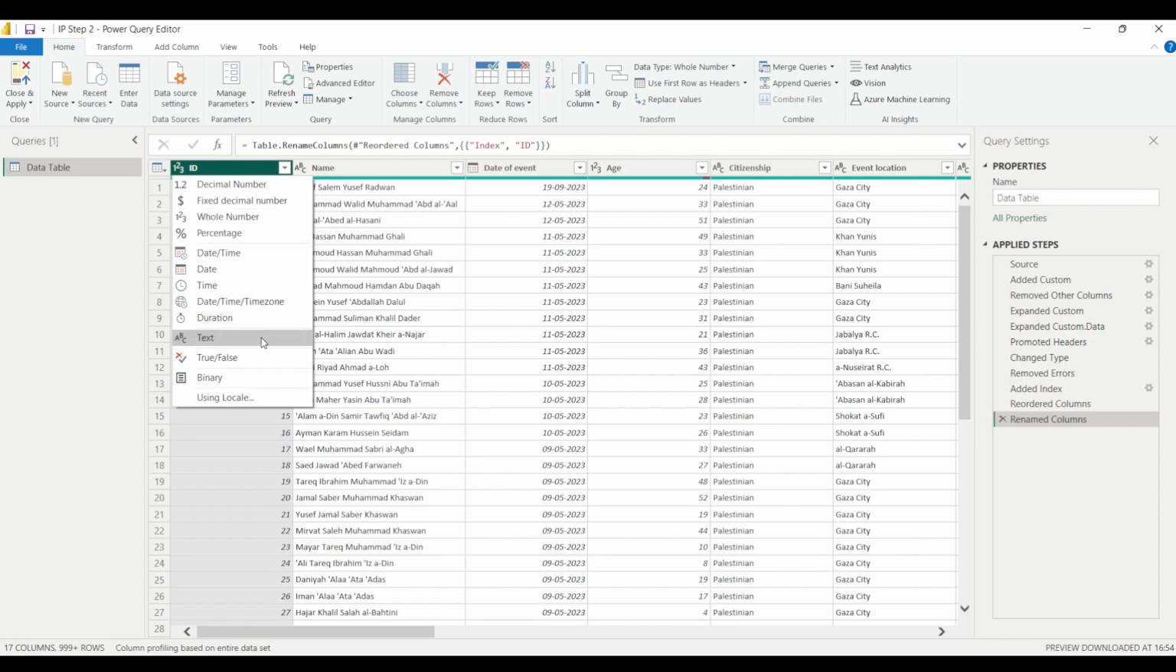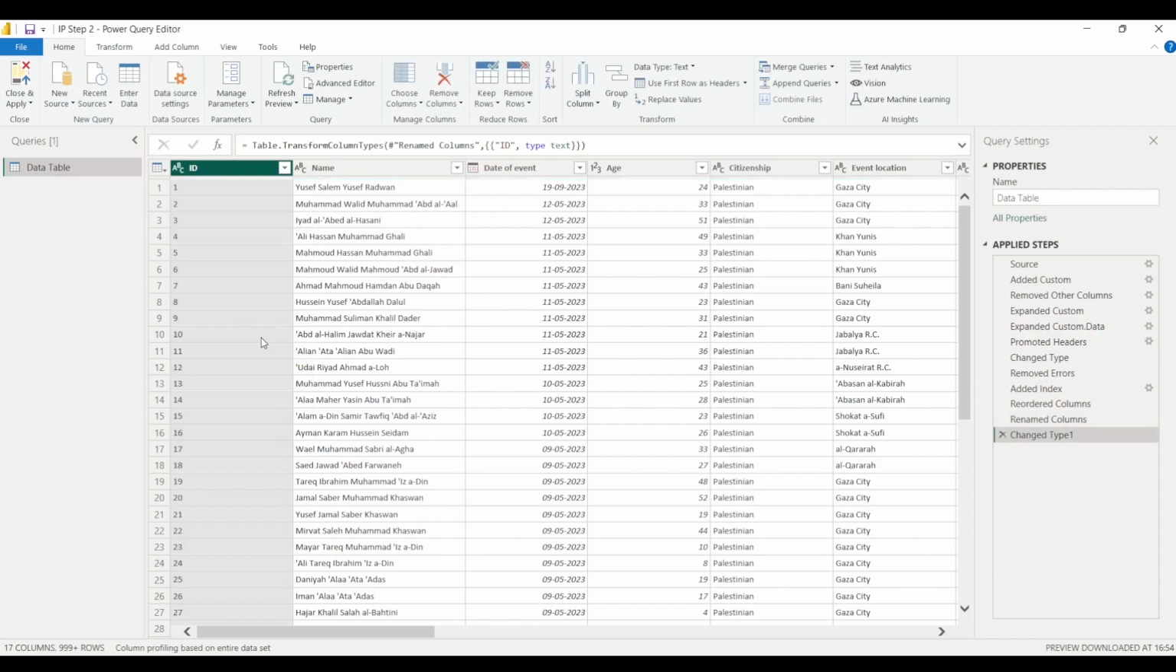So that's not the problem. Let's change it to text. So that's the point, right? Using this particular ID column, we can identify any given record, and we can distinguish between any two records as well. So that's the purpose of this column.